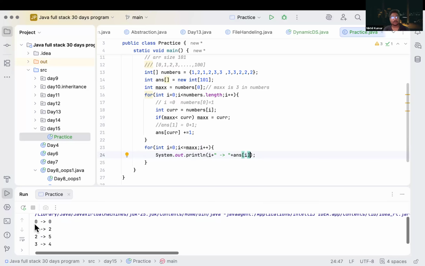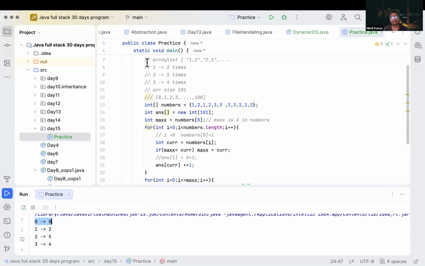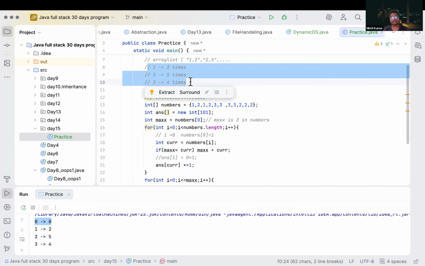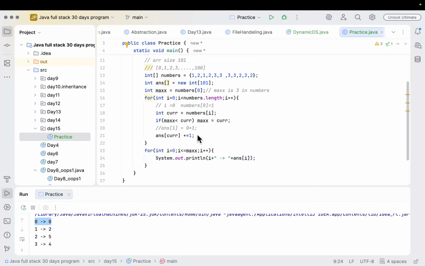At the 0th index, or we can say 0 has 0 frequency. And 1 has 2 frequency, 2 has 5 frequency, 3 has 4 frequency. Is it correct? This is what we have faced here. So that's how we can also count the frequency using the count array.